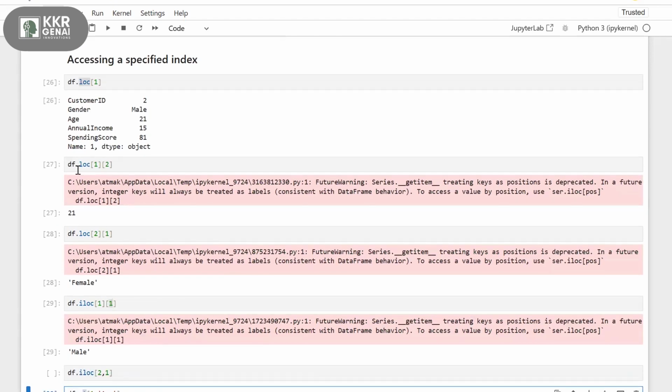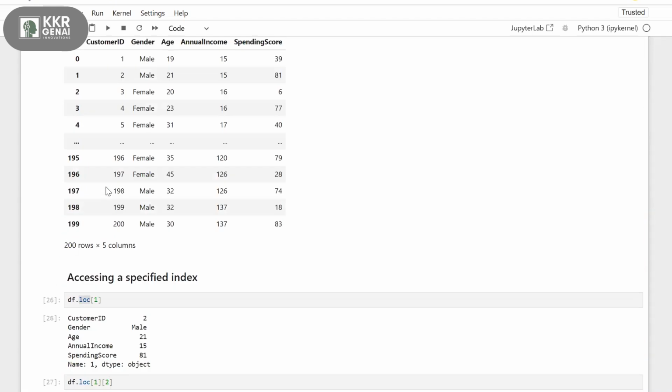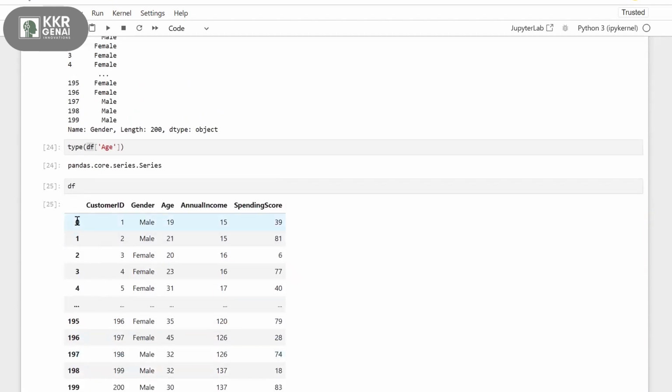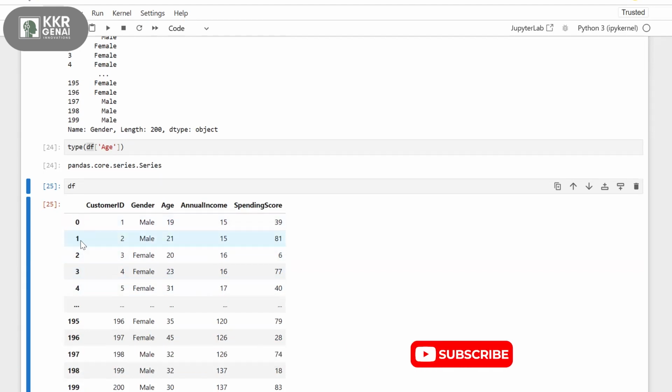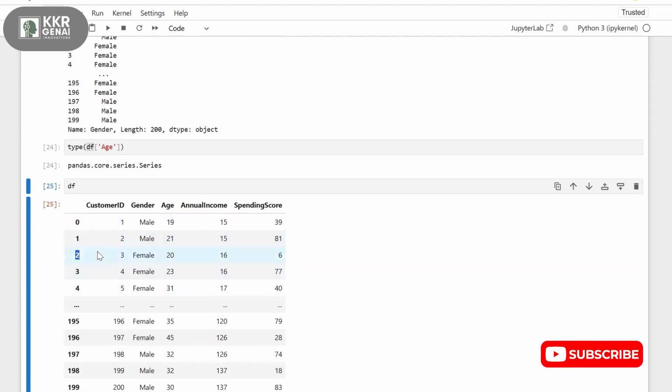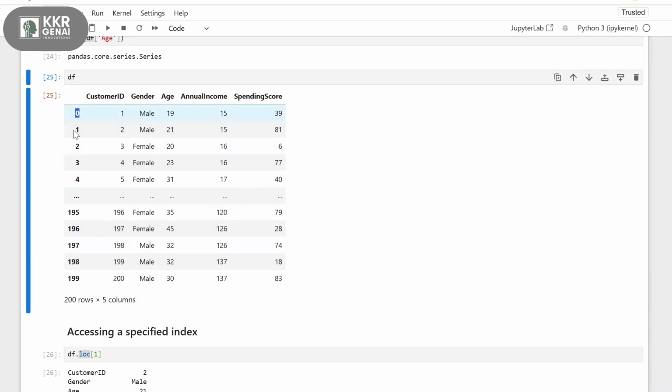Yeah. So loc generally uses labels or index names. If you observe this, these are zeros, ones, twos, threes, fours. So these are your labels, right? Or we can also call these index names. If you want to access elements with your labels or index names, then you want to use loc.